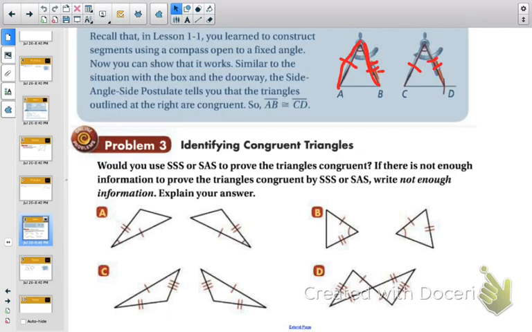And then depending on the angle, that changes how long or how big of an arc you're going to make. So if your angles are congruent, so if this angle here is congruent to this angle here, then you should have the same arc measure. The reasoning behind that just helps explain the side angle side postulate, because you make the same length here for AB and CD. So your two arcs are the same length.